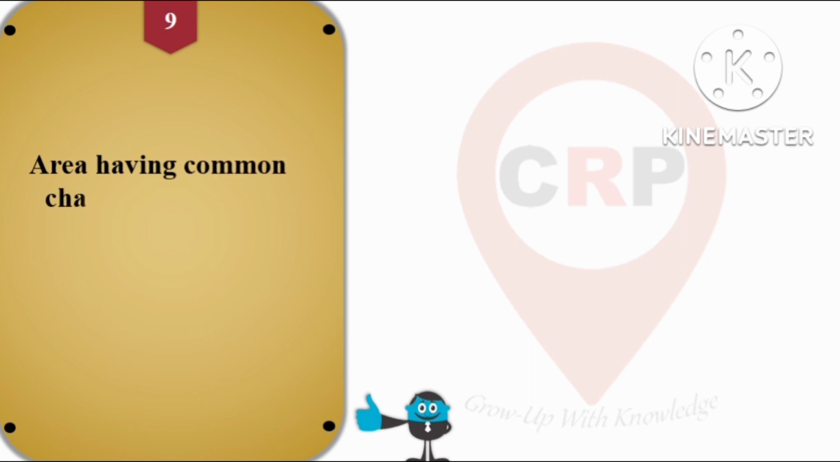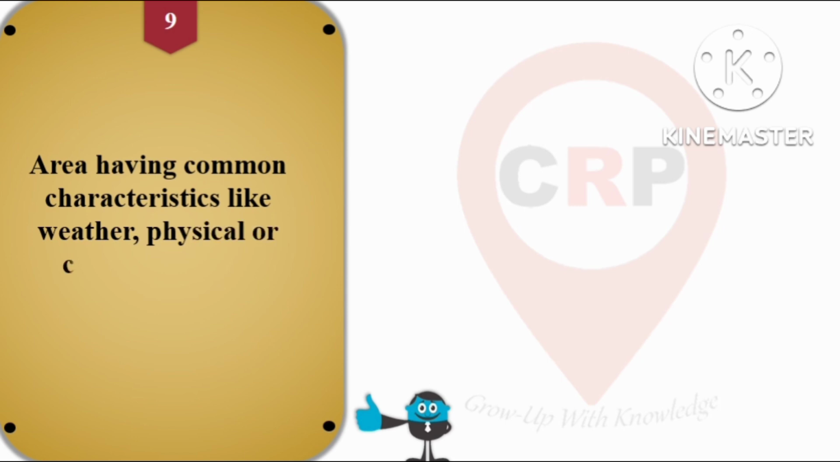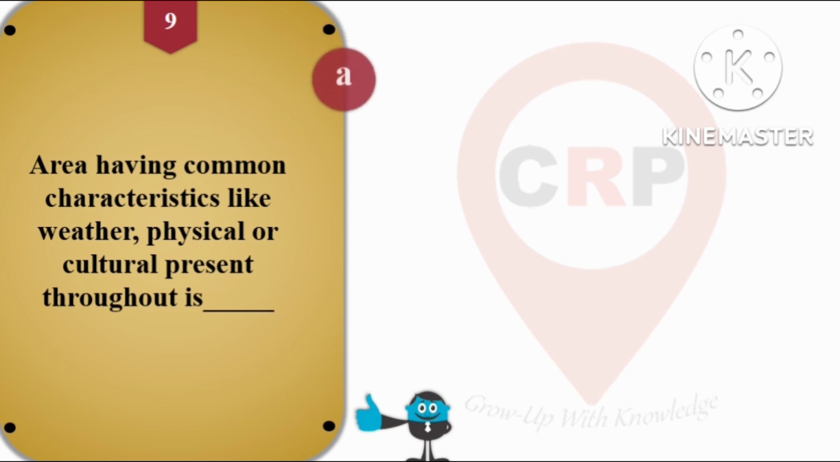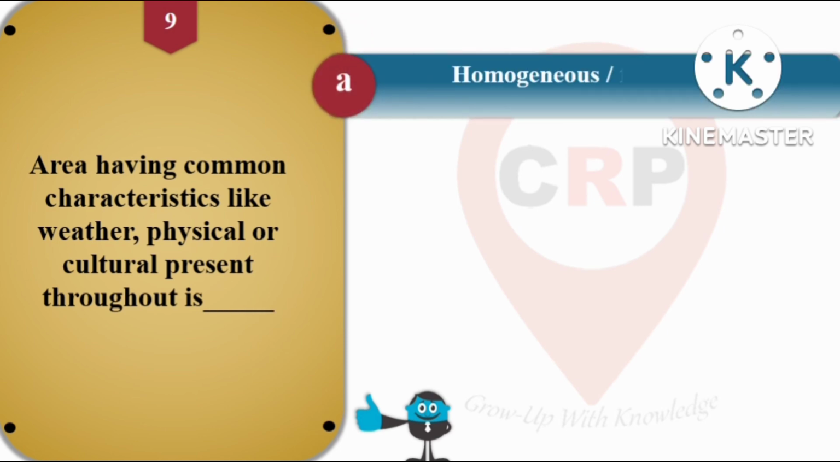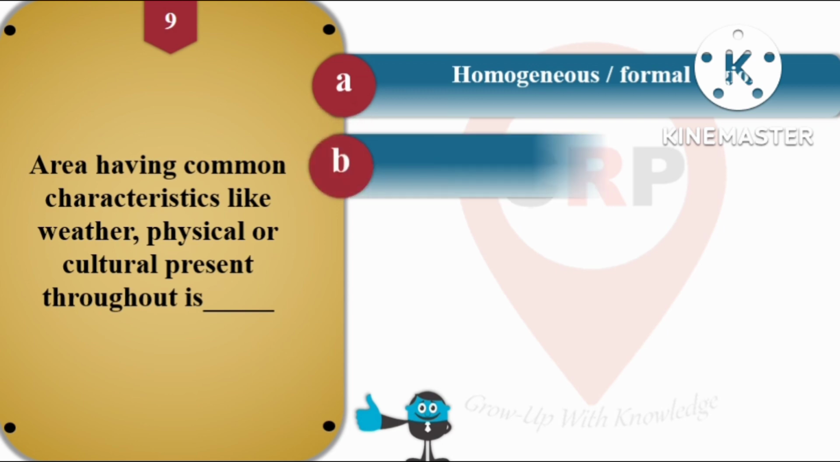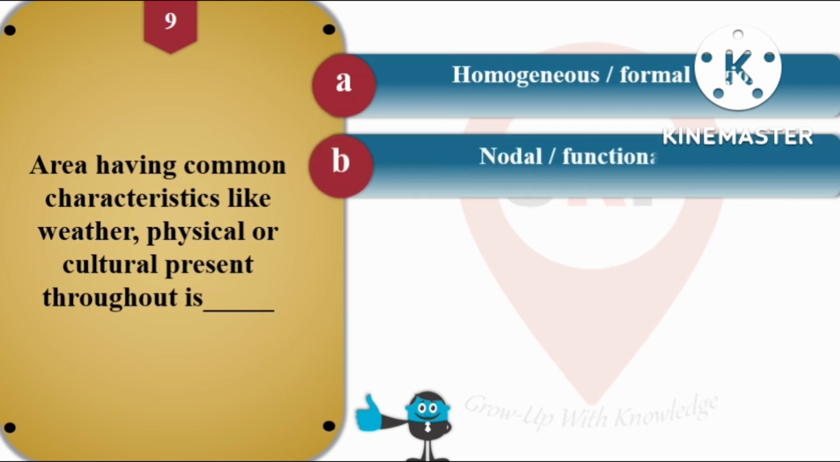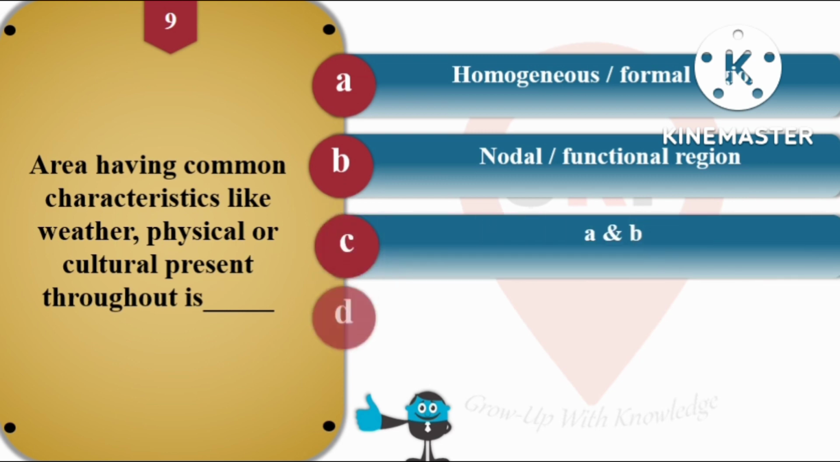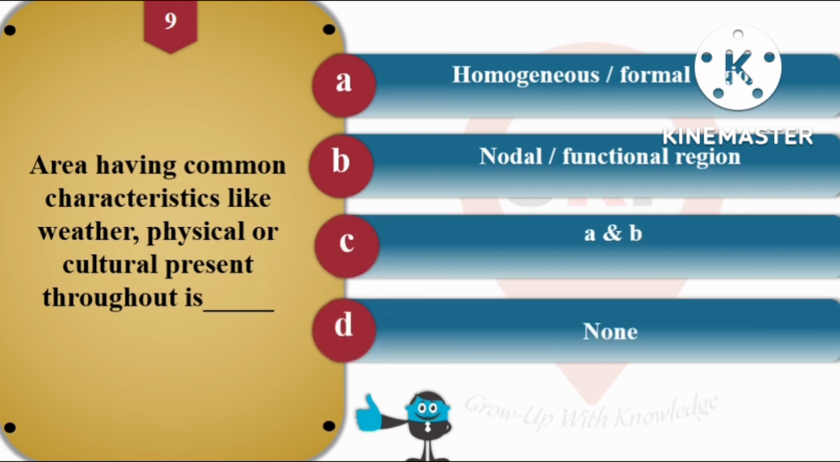Then question number 9, area having common characteristics like weather, physical or cultural present throughout is, and the options are A, homogeneous or formal region, option B, nodal or functional region, option C is both A and B and option D is none of the above. So we have to know about this homogeneous or common characteristics. So it is option A, homogeneous formal region. That is the answer for this 9th question, A.